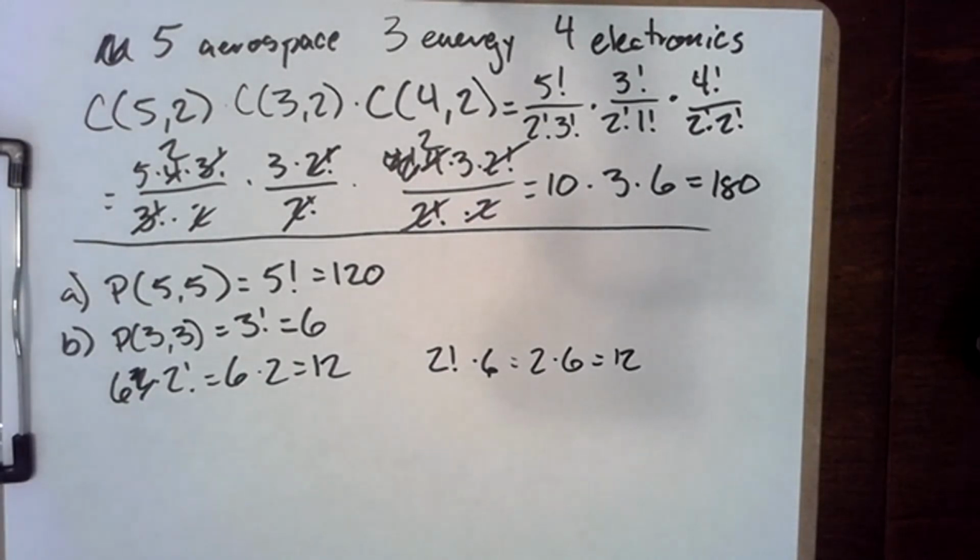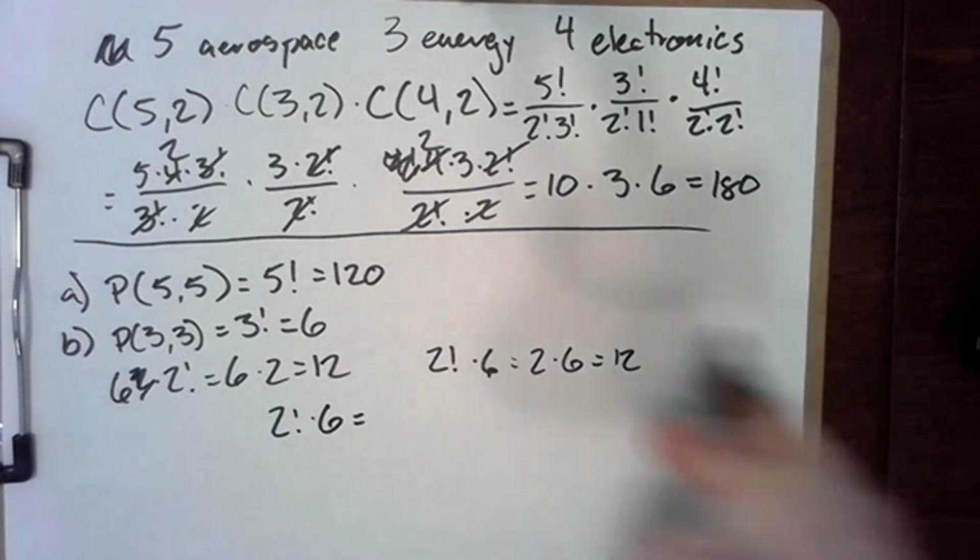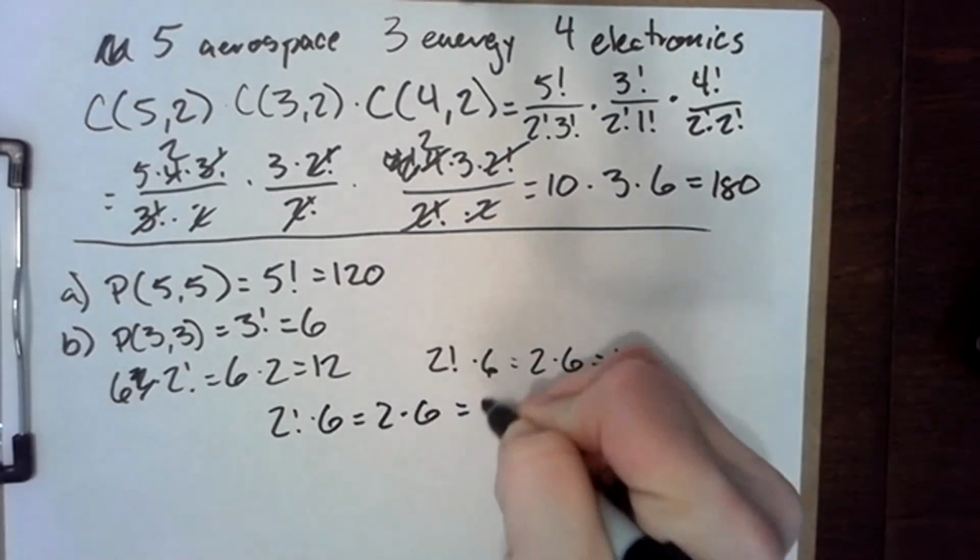Because here, they play their 2 shows in Denver and Las Vegas, and then they play their shows in California in any order. Or they can play a show in Denver or Las Vegas first, then go to California, then go back to Denver or Las Vegas. Again, this is 2 factorial times 6, or just 2 times 6, which is 12.